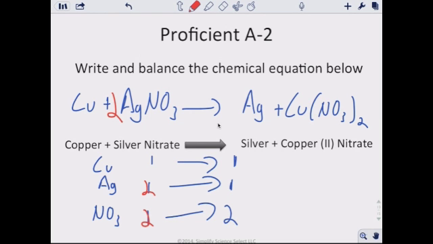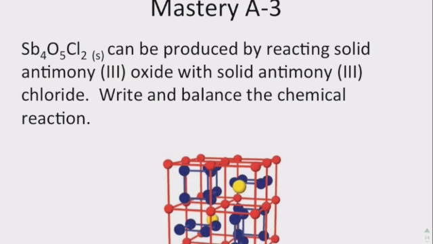Now we have to go back and balance our silver, so we'll put a 2 right there, which makes that a 2. And we see that now we have the same number of everything on each side, a nice balanced equation. Last example, we see we have Sb4O5Cl2 can be produced by reacting solid antimony 3 oxide with solid antimony 3 chloride, and write the balanced chemical reaction for this.